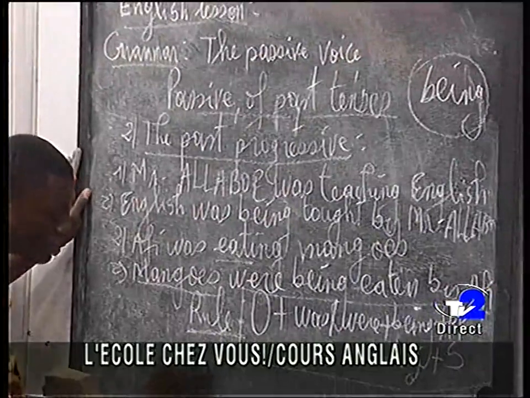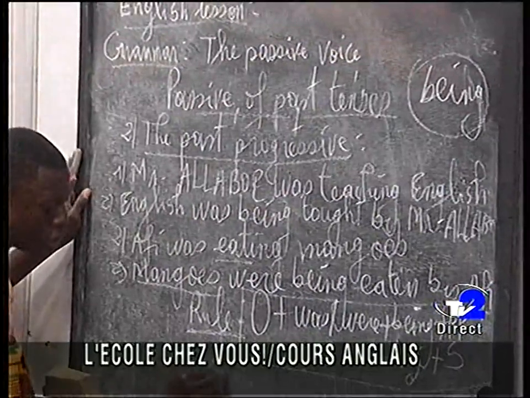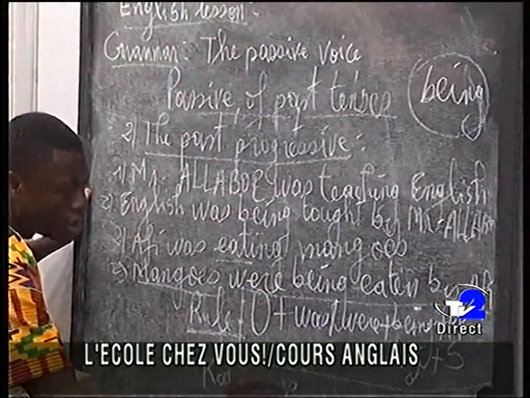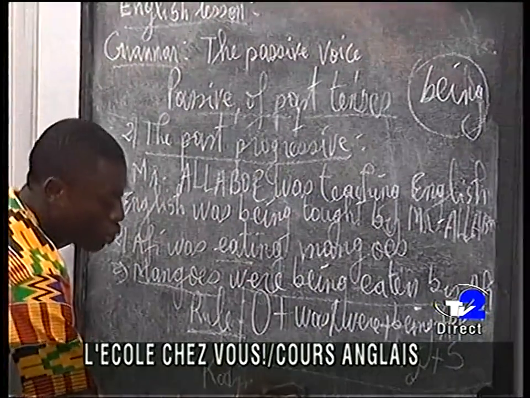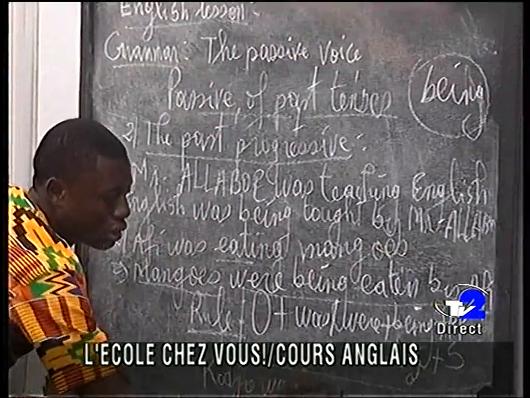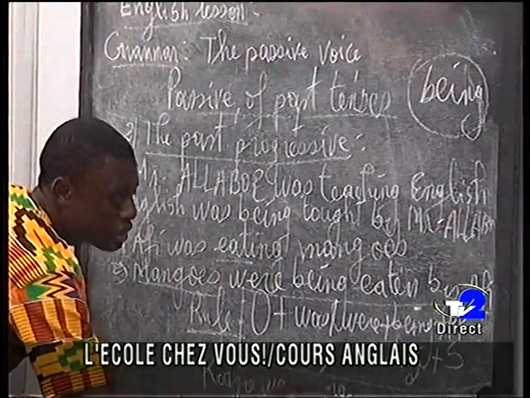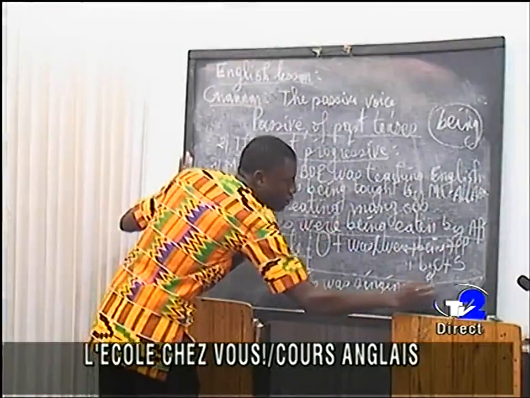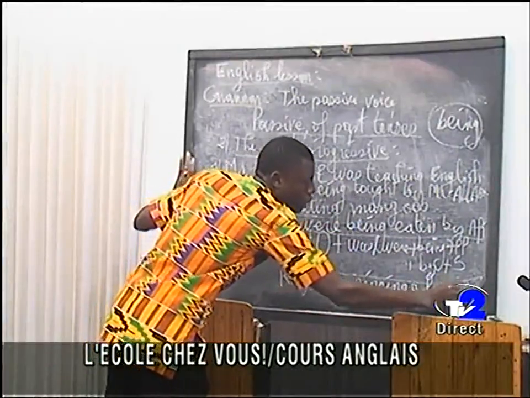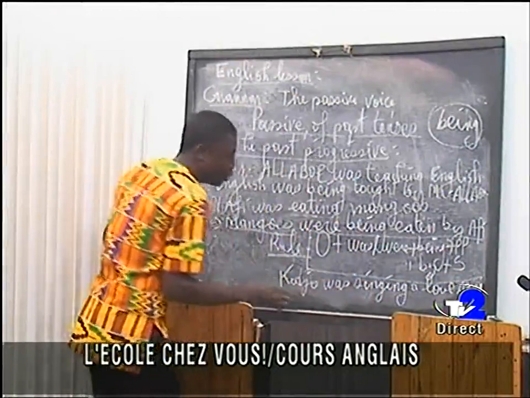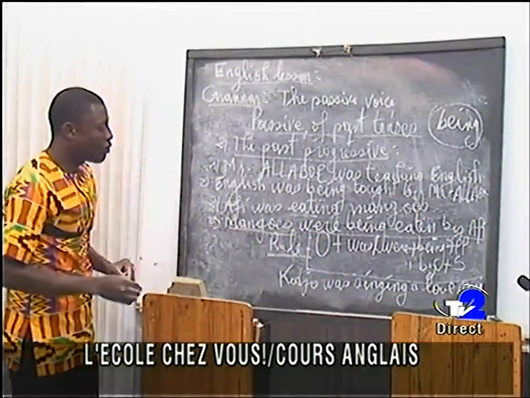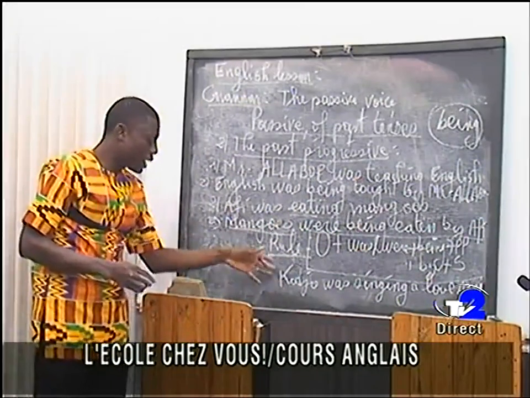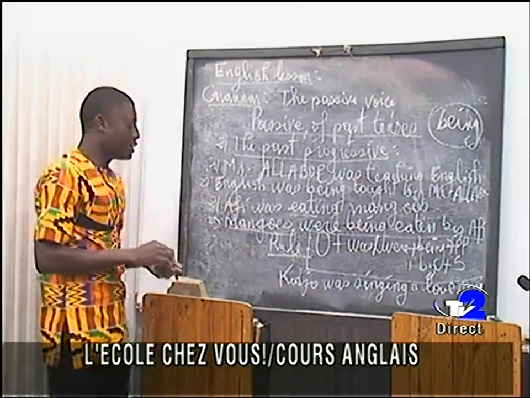Now at home you are going to try this one. Kojo was singing a love song. Kojo was singing a love song. You are going to transform this sentence from active voice to passive voice for me.